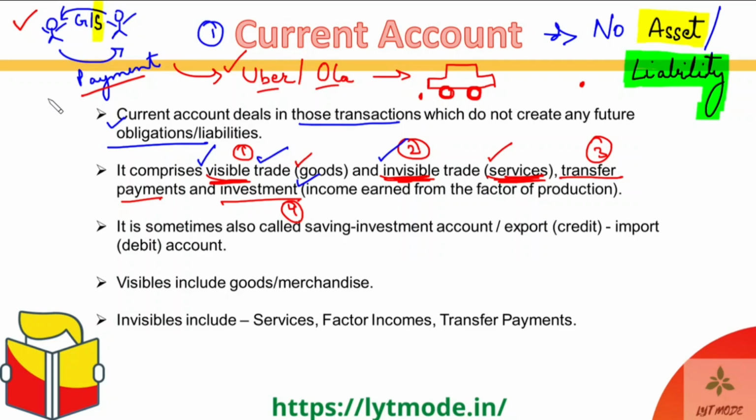And then there are many other things as well, where not just family, but even friends send money to each other in the form of gifts, right? Or any other kind of payment that you want to send back home, or a subsidy. Subsidy is also a kind of transfer payment, because there is nothing in return that is being given for it.